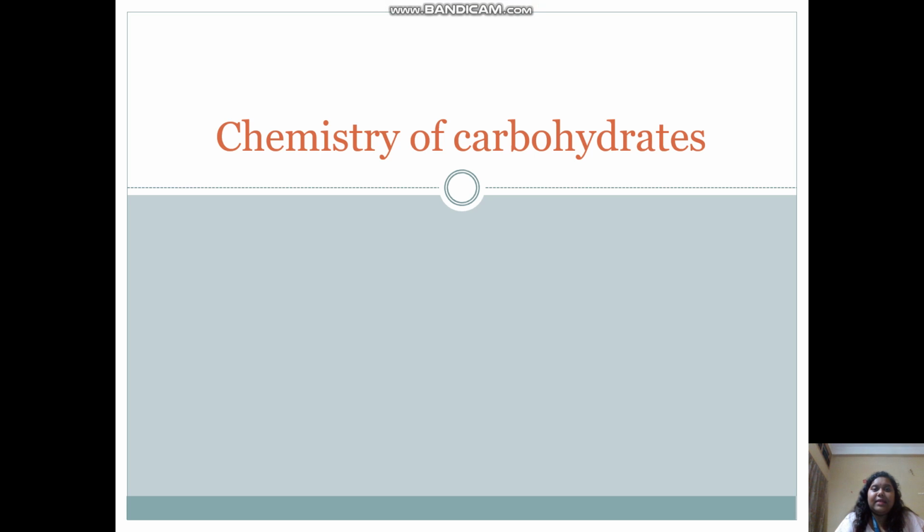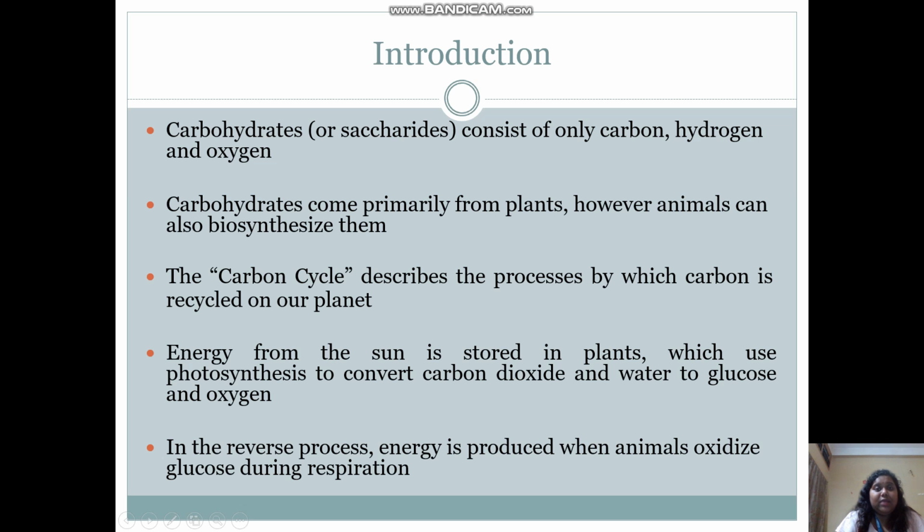So today I will be discussing the chemistry of carbohydrates. First of all, I will be discussing what a carbohydrate is. Carbohydrates are also termed saccharides, and they consist of only carbon, hydrogen and oxygen. Carbohydrates come primarily from plants, however animals can also biosynthesize them.